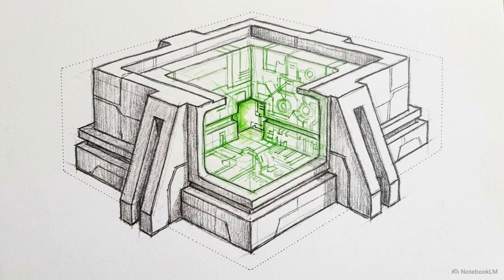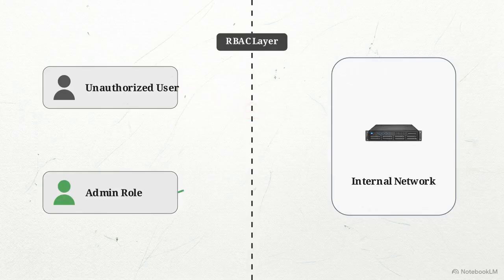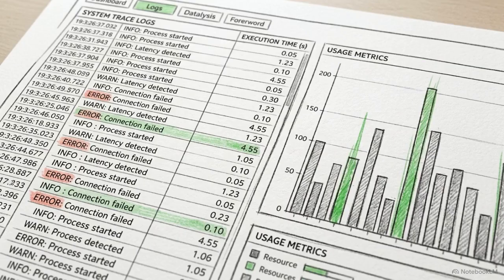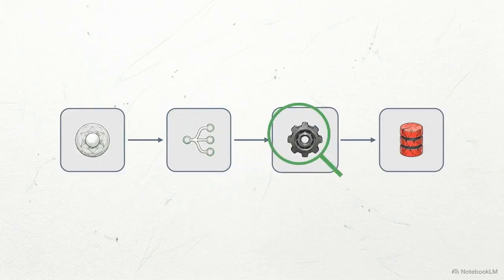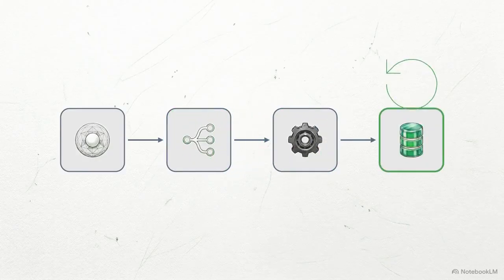Production agents also require secure environments. Deep agents allow you to run an agent's code in isolated remote sandboxes with role-based access control, protecting your internal networks from unauthorized access. To manage these systems, Langsmith provides an observability layer. Teams can trace every tool call, test agent behavior, and replay production failures to improve reliability.